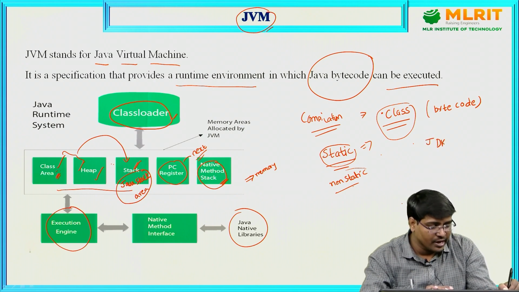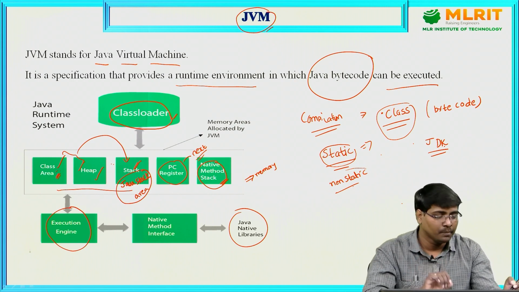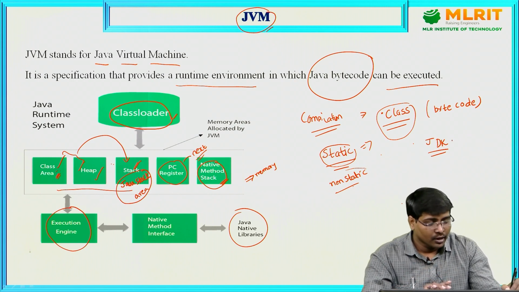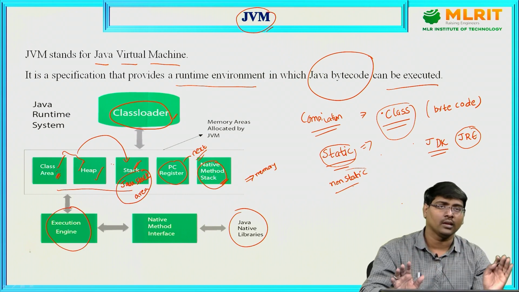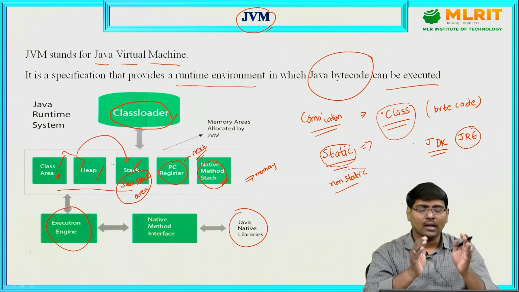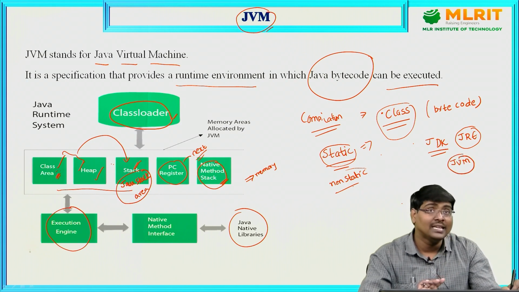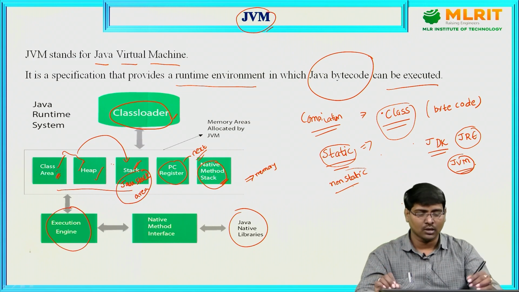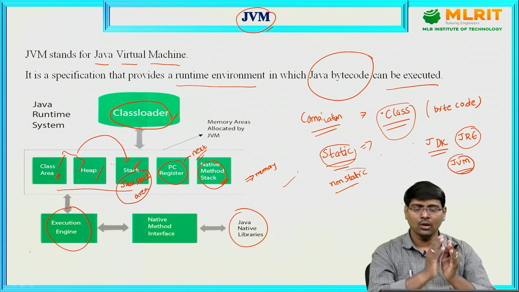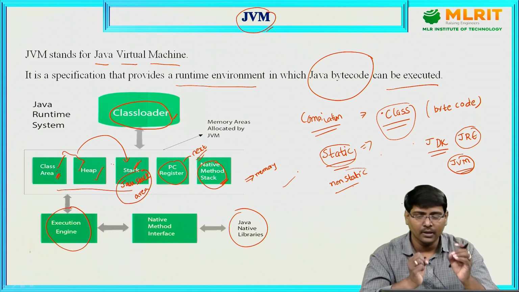What is JDK? It is simply a software. Now, what is JRE? JRE provides the runtime environment. It does not do anything else, it provides just the runtime environment. The execution is done by the JVM, Java Virtual Machine. Right now, you are in a position to know what software is used and how my program is executed.